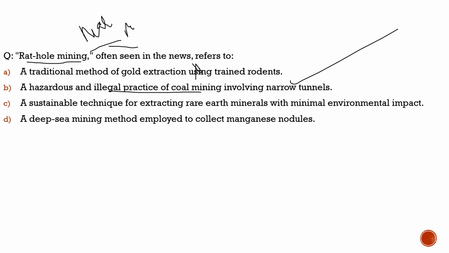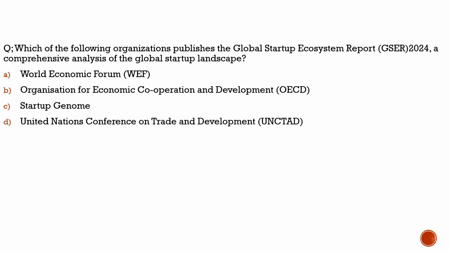With this, let's move to the next slide and see what question we had brought there. Here the question is with respect to the Global Startup Ecosystem Report. Why did we bring this question? Because Shashi Tharoor, who was recently criticized for praising the Prime Minister for how he has developed his relationship with the US, at the same time praised the Kerala government for their startup environment. So this is, in a nutshell, the context of this question. Now let's solve the question.